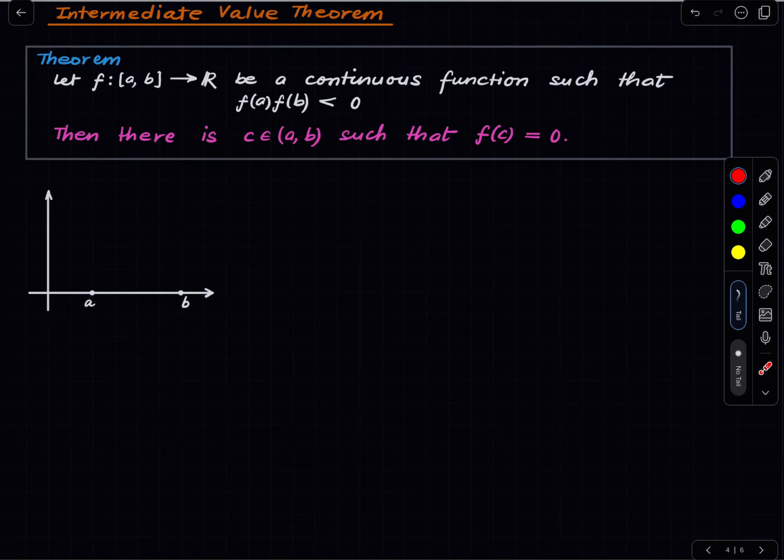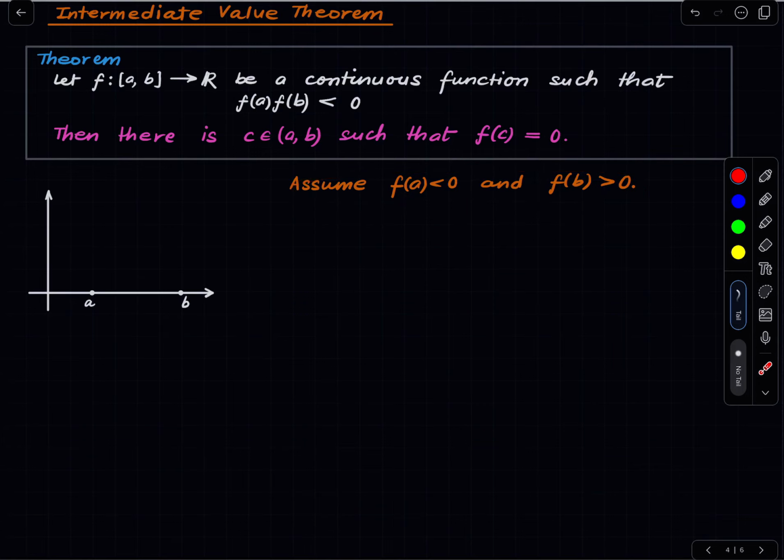Okay. So let's try to prove it now, and we will assume that fa is less than 0 and fb is greater than 0. The other case is that fa is greater than 0 and fb is less than 0, but that is very, very similar to this one. So this is the only thing we will look at the proof for.